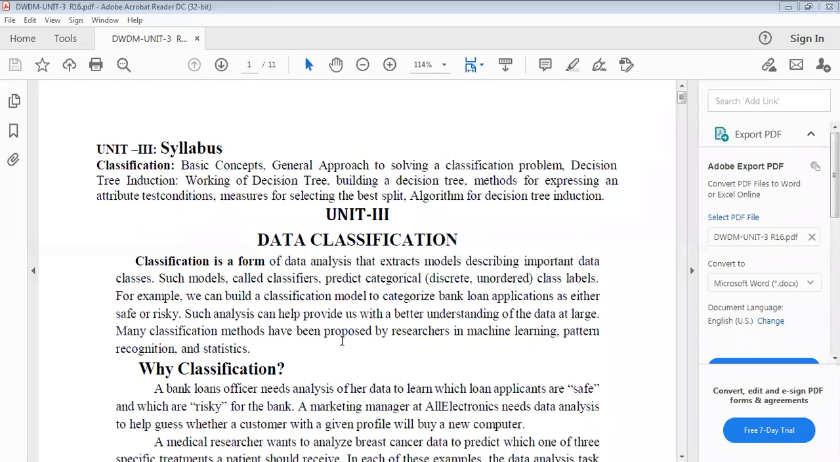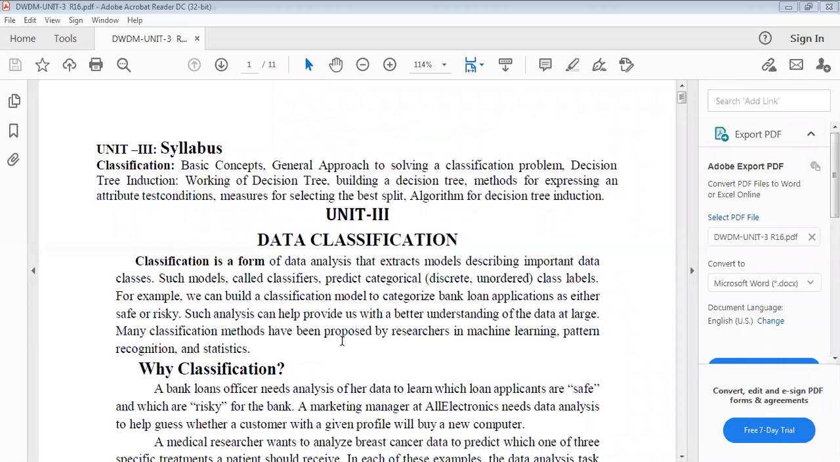What are the basic classification methods, what are the basic concepts, and what is the general approach to follow for solving a classification problem? Decision tree induction, what is the working of a decision tree, and how to build the decision tree. What are the methods for expressing attribute test conditions? What are the measures for selecting the best split? The algorithm for decision tree induction. So these are the concepts we have in the third unit, data classification.